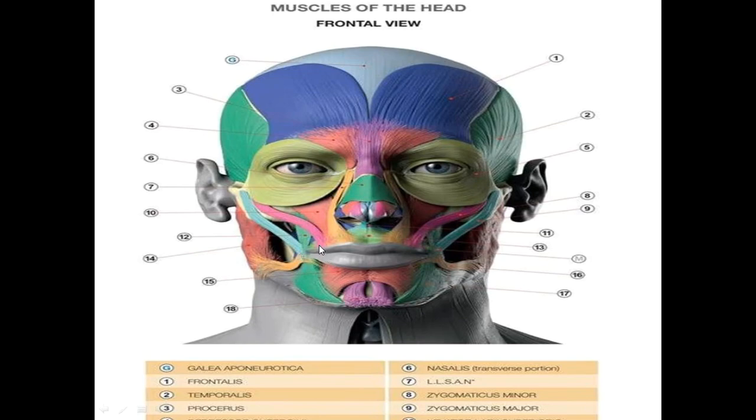We have two muscles left. This is the angle of the mouth. If the muscle is attached to the angle of the mouth, we will call it anguli. And it is above, so what is the function? It is elevation. So this is levator anguli oris, because it is attached to the angle of the mouth.